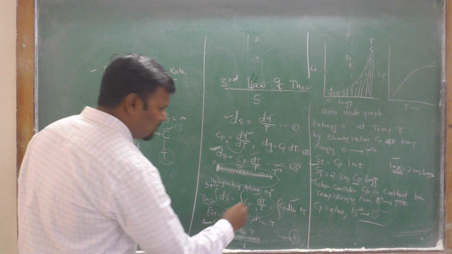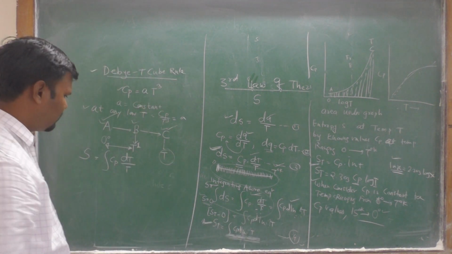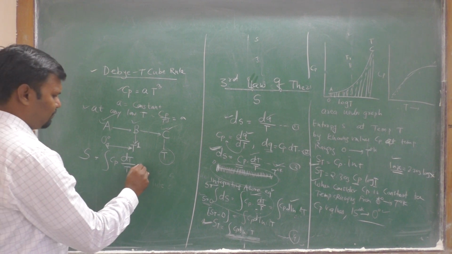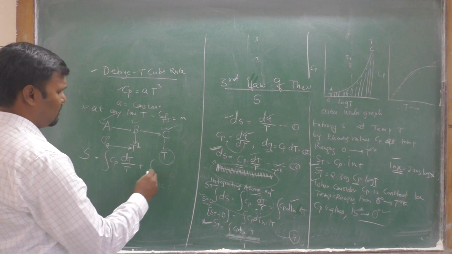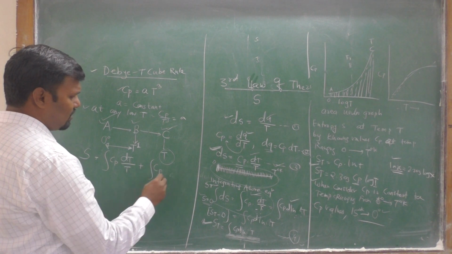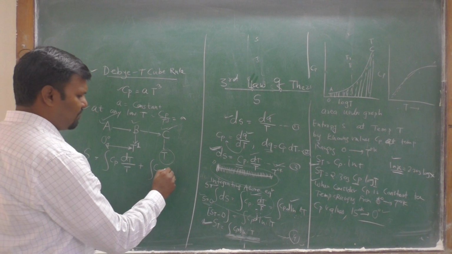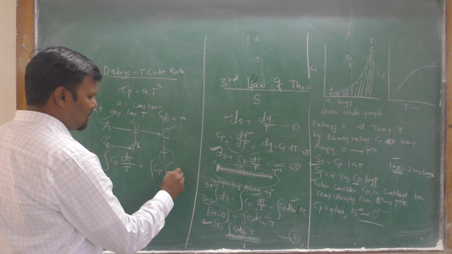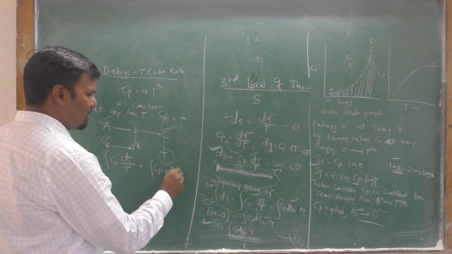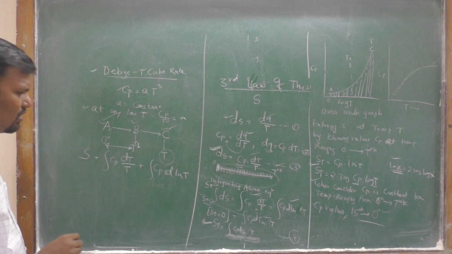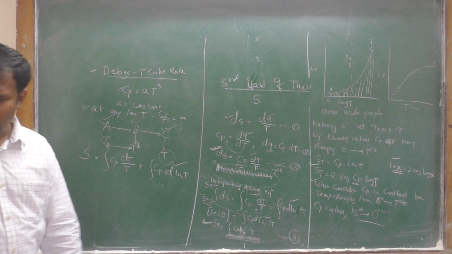We use this equation, dT upon T, plus the integration of Cp d ln T. This is the equation we will use.